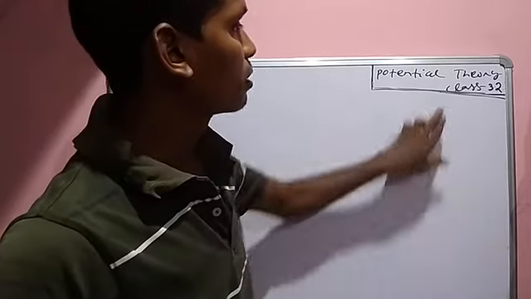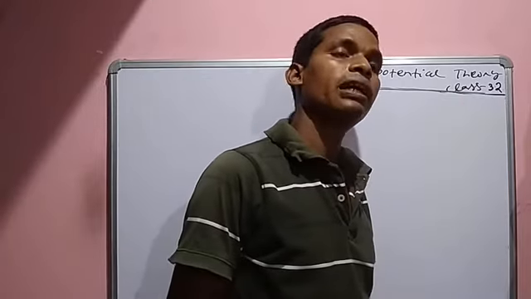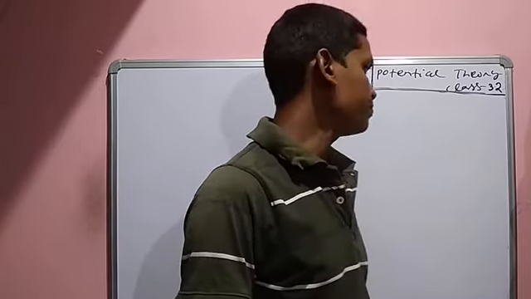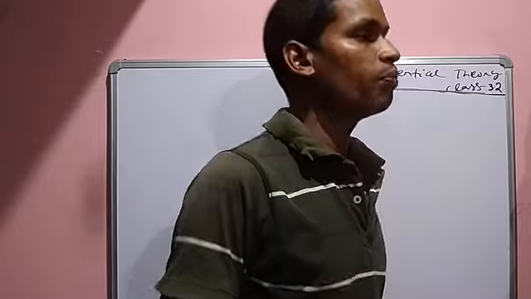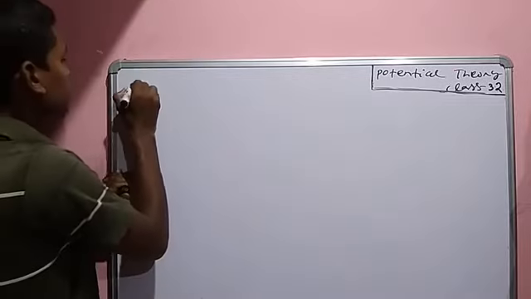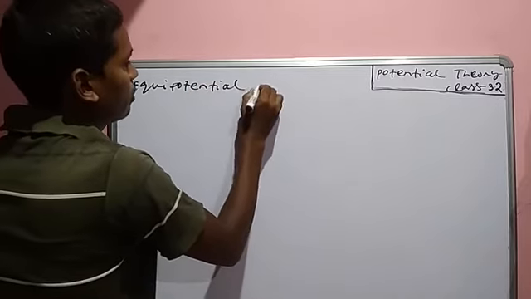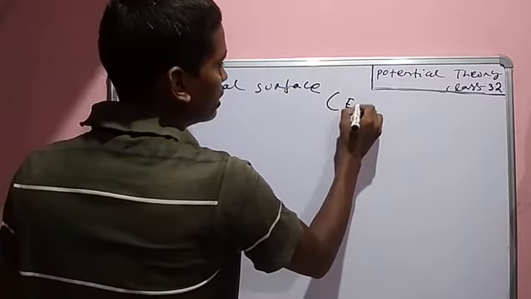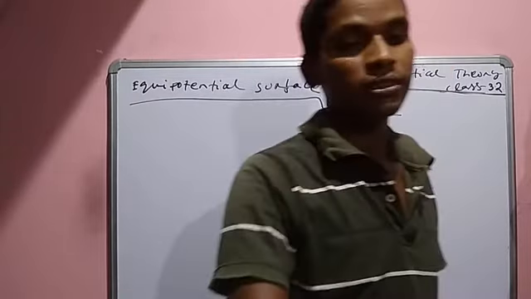Listen, in the previous class, we have already discussed the relation between electric field intensity and potential difference. But now we have to discuss the equipotential surface. Make a heading: equipotential surface. It is shortly written as EPS. Equipotential surface. Yes or no?